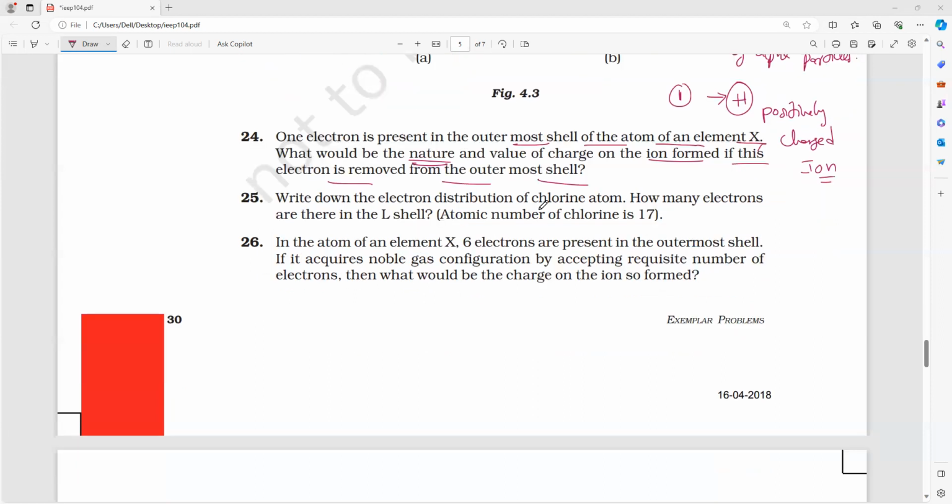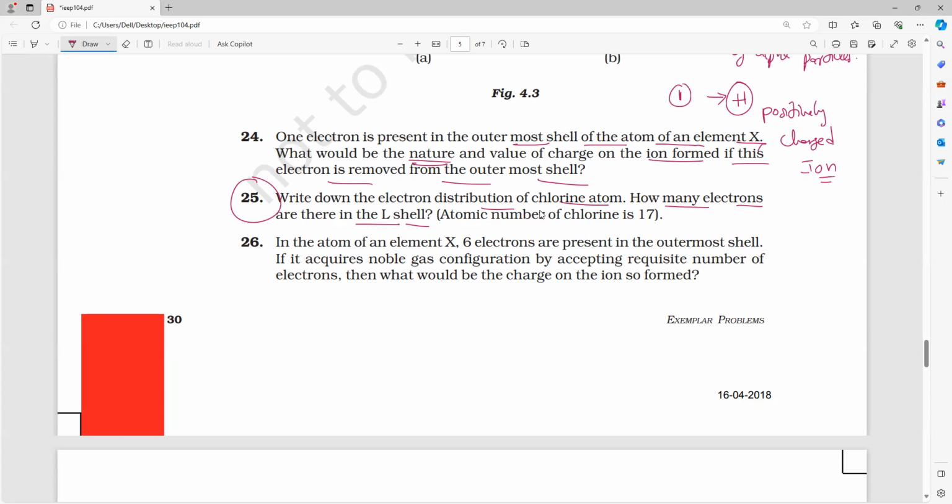Next. Write down the electron distribution of chlorine atom. How many electrons are there in the L shell? This is also a good question. They are not asking valency. They are asking how many electrons are in the middle shell, L. So that is what you have to remember.